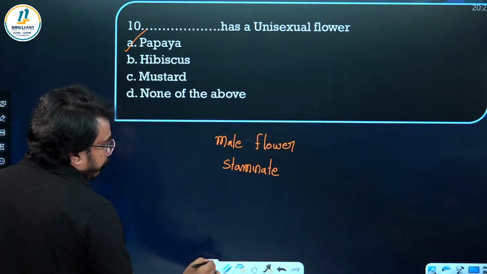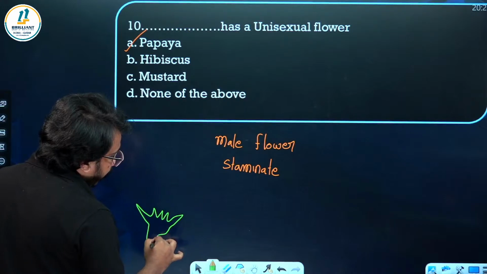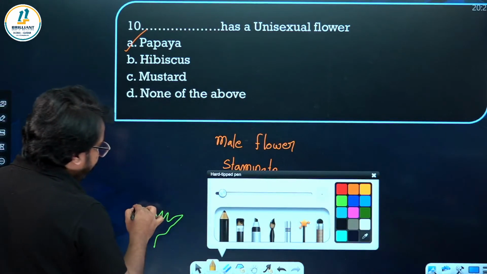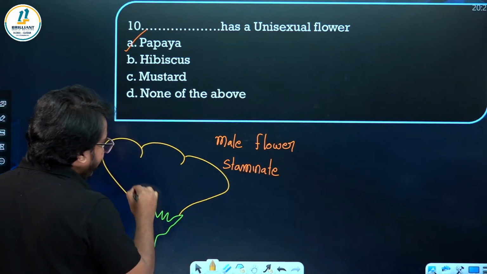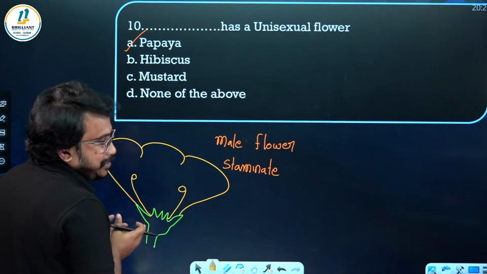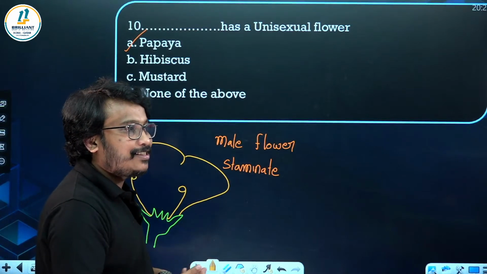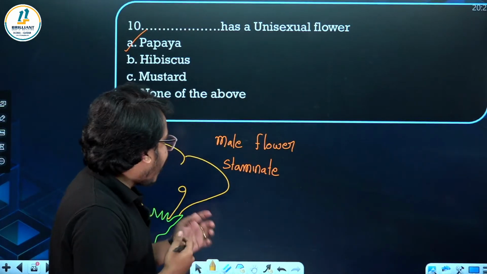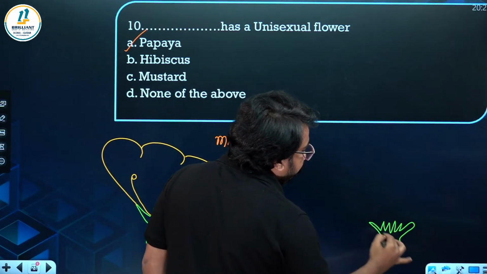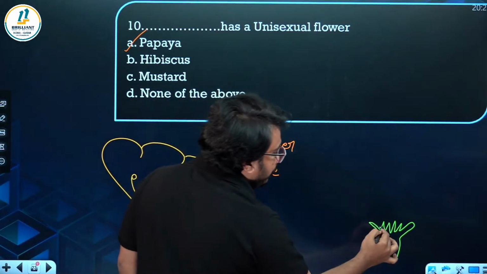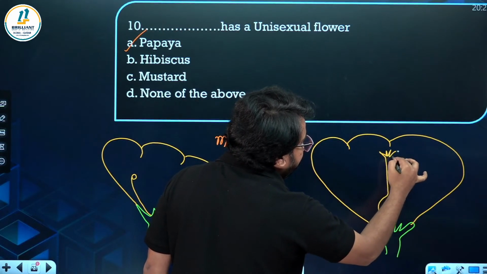Just keep in mind. So these flowers, if you are taking, you can see there is not only the sepal and petal. They will be having sepal, they will be having petals, and they will be having only the male reproductive organ, that is stamen. So like this, a flower that is having only the stamen is called a staminate flower. And second, if the flower is having only pistil, that flower is a female flower. For female flowers, the technical term is pistillate.